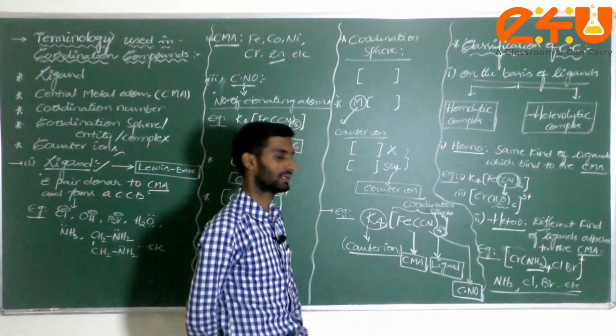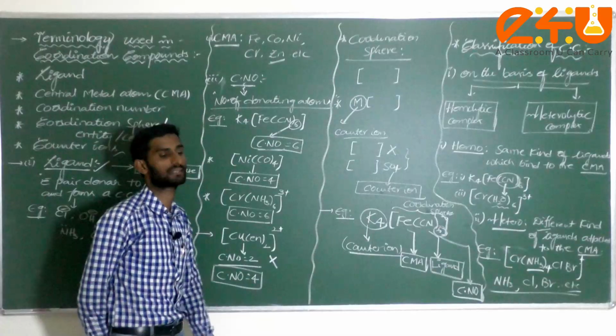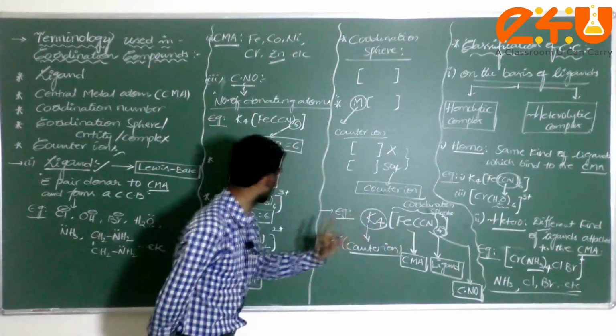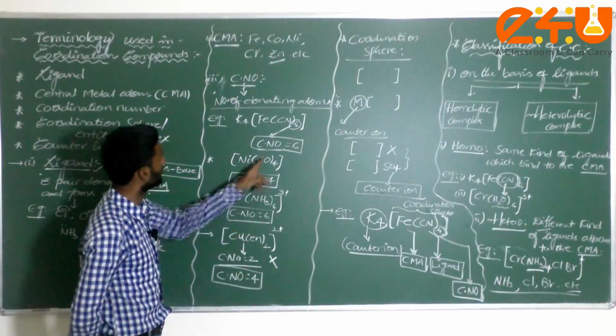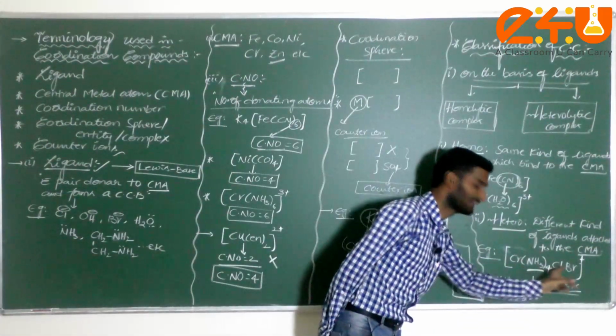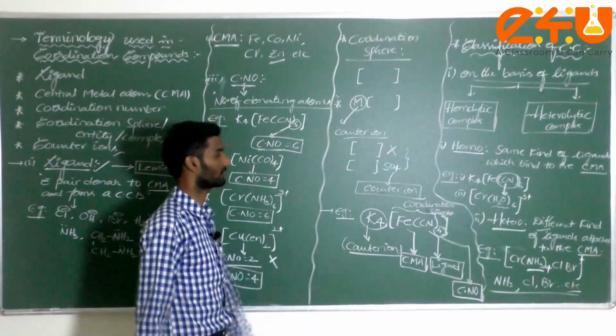You understood that, dear student? Terminology you understood first of all. Next, what type of classification is there? Homo and hetero. Now what we wrote, everything comes under here. Check, homo here, homo here, homo here. Correct or not? In heteroleptic, you can take more than one different kind of ligands. Please note it down, student. We can continue.